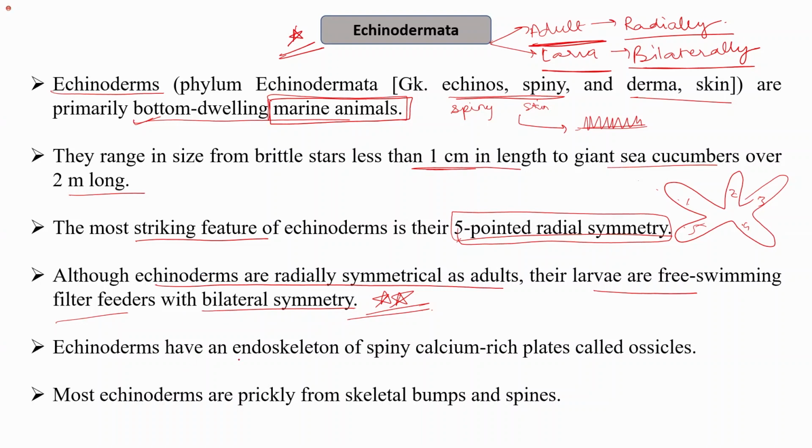Echinoderms, as I mentioned, they have an endoskeleton of spiny calcium-rich plates, which are called ossicles. And most echinoderms are prickly, as I mentioned here, that they are spiny. They have a spiny skin. So most echinoderms are prickly from skeletal bumps and spines.